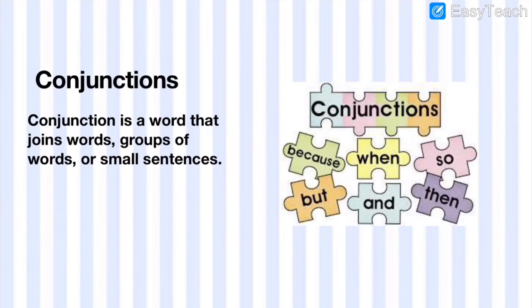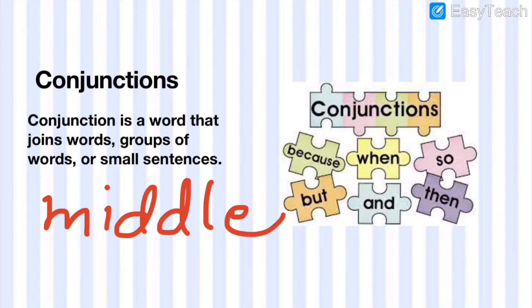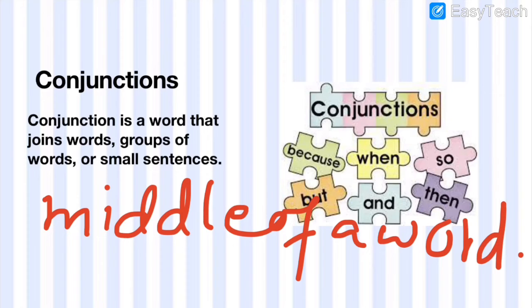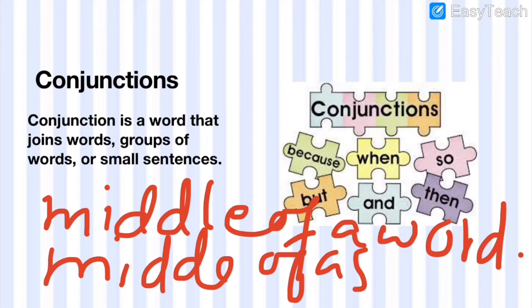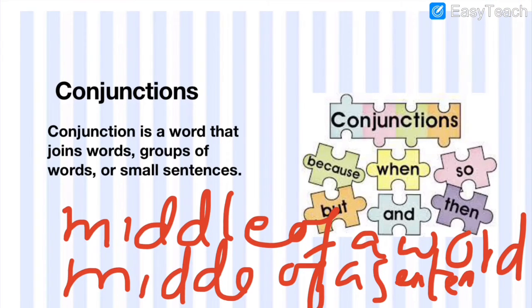Now next we come to our conjunctions. As you know, a conjunction is a word that is used to join words, groups of words or small sentences. And one more thing, it will always be in the middle, joining two words, or in the middle of a sentence. So that is called a conjunction.